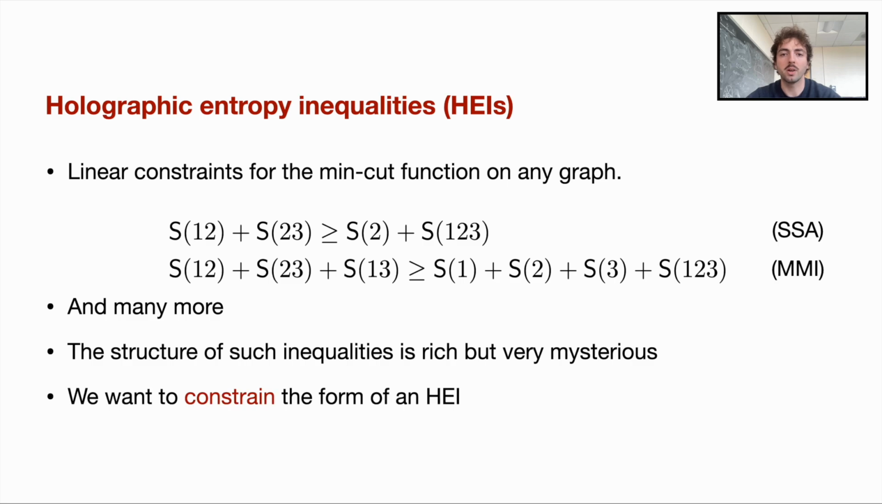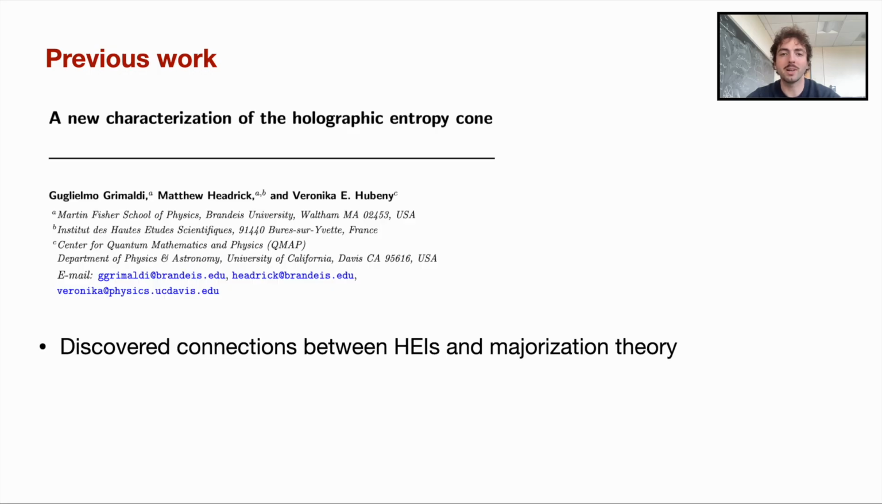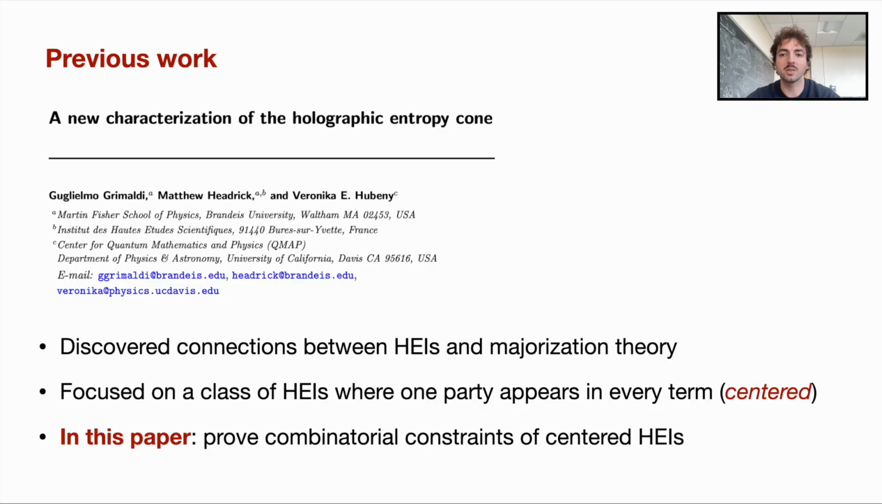In a previous paper, 3 of us discovered connections between holographic entropy inequalities and majorization theory. Motivated by the physics, we restricted our attention to an interesting class of inequalities where one boundary vertex, also called party, appears inside every term in the inequality. We call these centered inequalities. In this paper, we continue studying this class of inequalities and prove a series of results that constrain their structure.